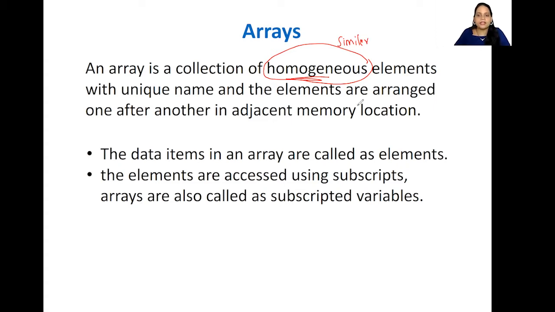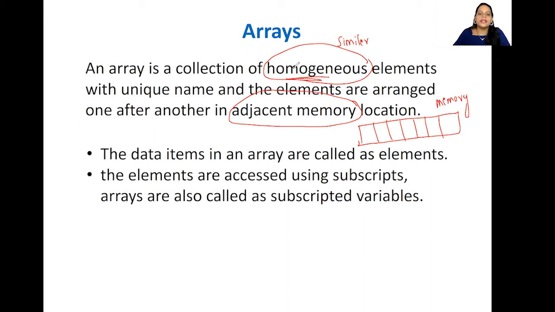And another is adjacent memory location. In order to declare an array, you will be using consecutive or continuous memory locations, something like this.